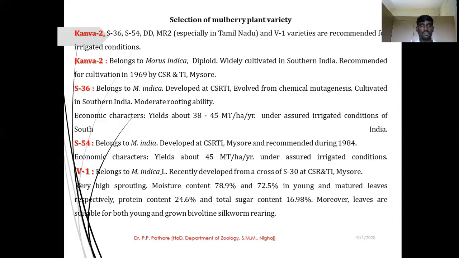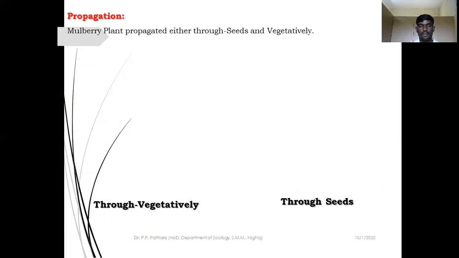These leaves are suitable for both young and tiny silkworms for the very good and fast growth of your mulberry silkworm larva. This is a very good species of mulberry plant. I hope you understand all these points.